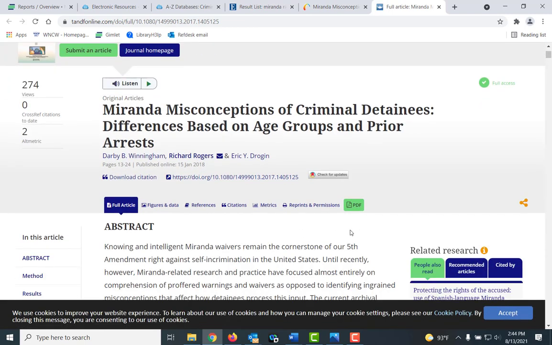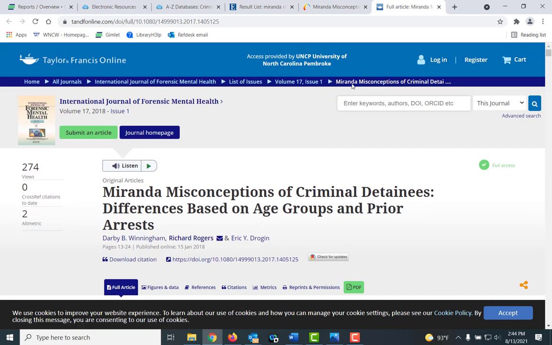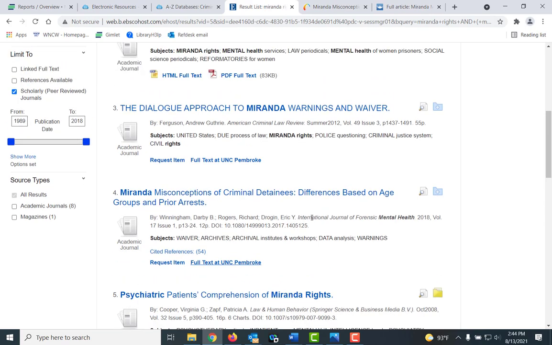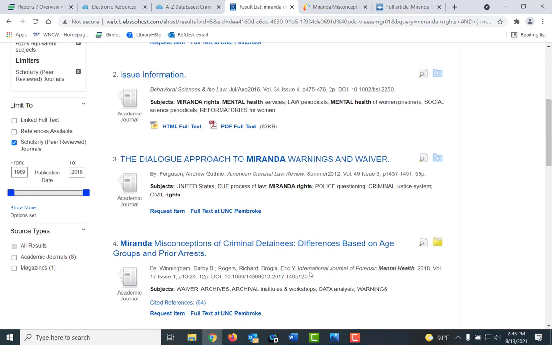and here's your article. Now, to email this article, I would open it up as a PDF and email it either as an attachment, download it and attach it, or use my browser or do my function out of the PDF to email it. So you can get that as well. Or again, if you wanted to, you can just add it to the folder to get the PDF, but you will not get the full text.